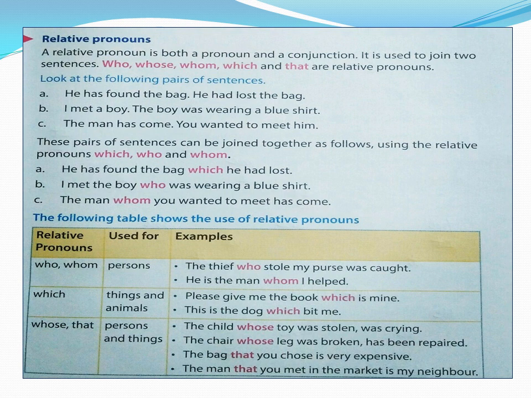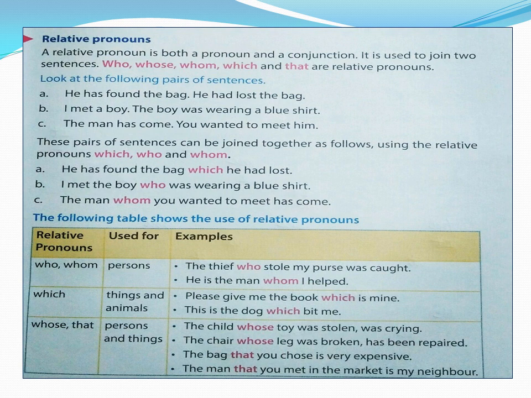Examples are given. The thief who stole my purse was caught. So thief is a person. So we use who. He is the man whom I helped. Man is a person. So the relative pronoun is whom. So who and whom are used for persons.